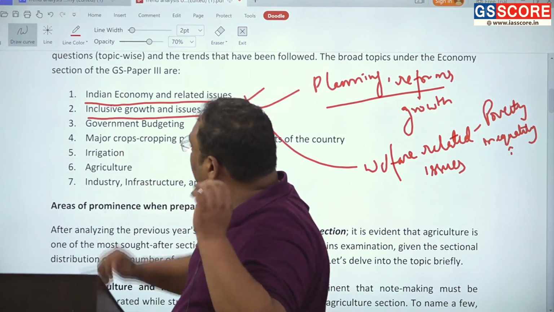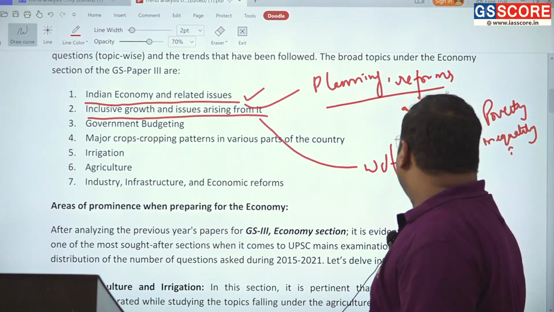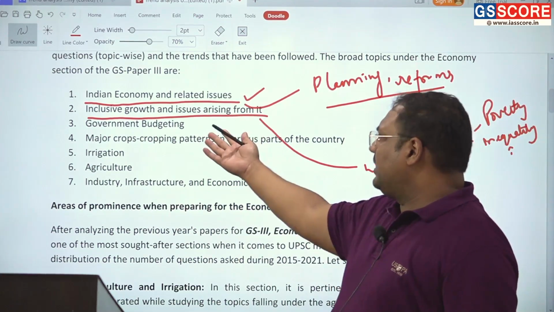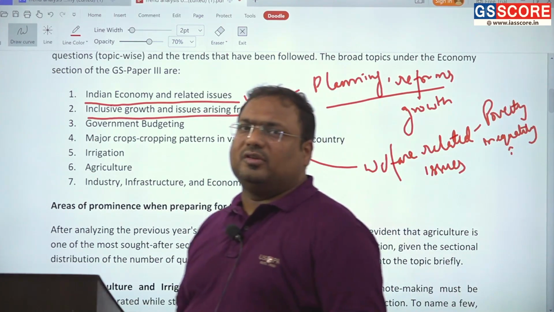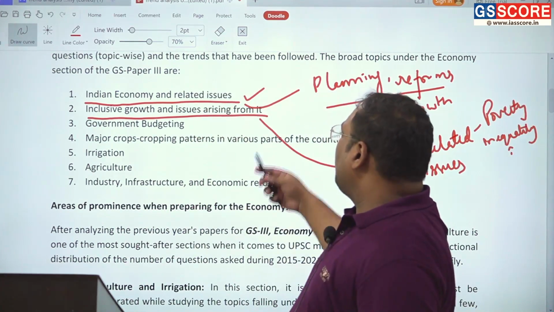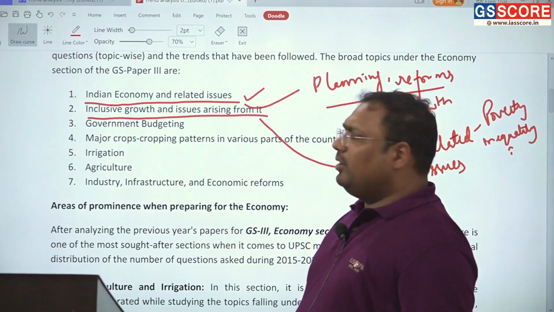Welfare, poverty, inequality, and particularly inclusive growth itself, which is about the distribution of resources in the economy. Again, a topic related to inequality. So this is our second topic.